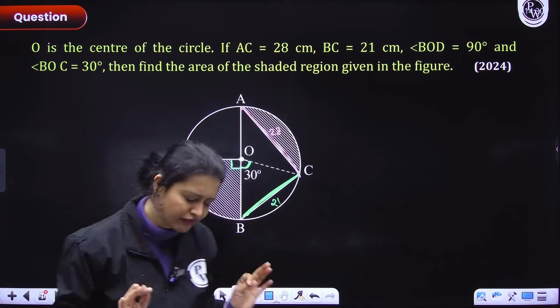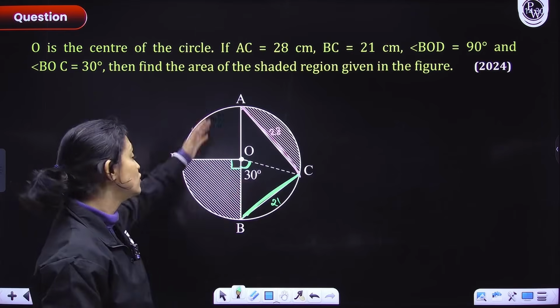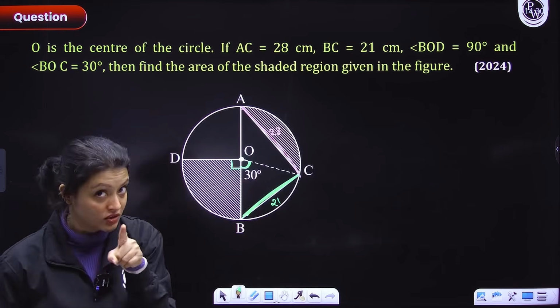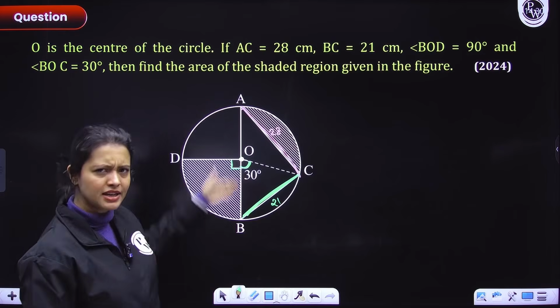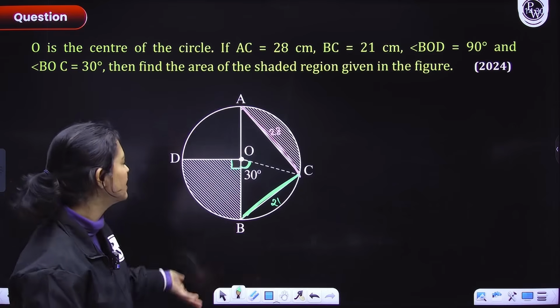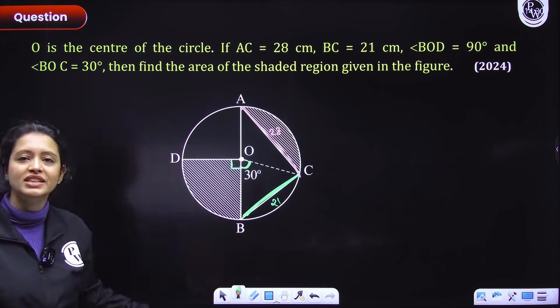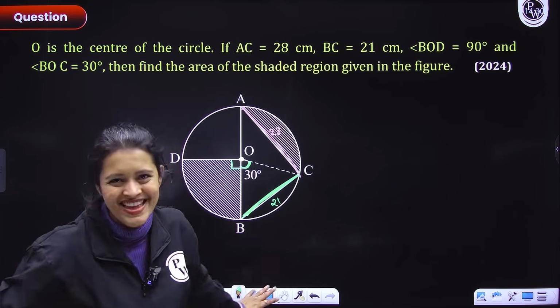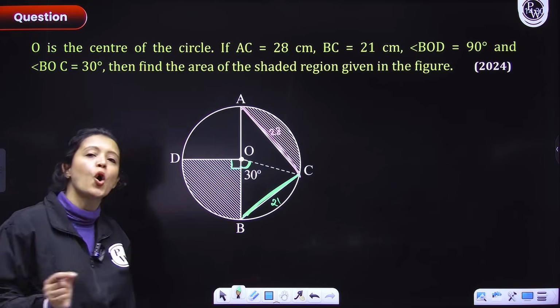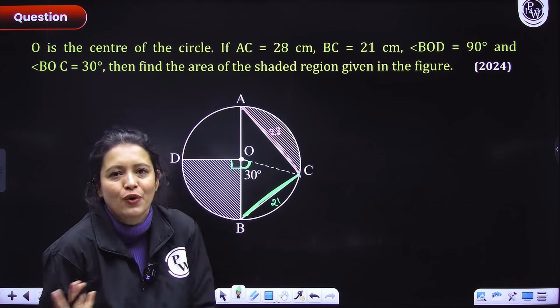The first thing, guys: in this entire figure, I do not know the radius of the circle. Why? Because I don't know AB. AB is the diameter of the circle, first of all. Can you see? Because AO is the radius and OB is the radius; together they form the diameter. But I don't know AO, I don't know OB, I don't know OC, I don't know OD. All of these are radii, and I don't know any of them.